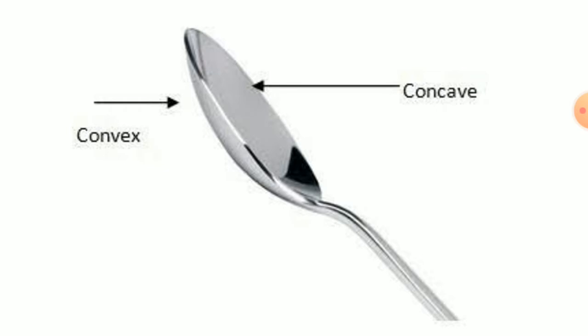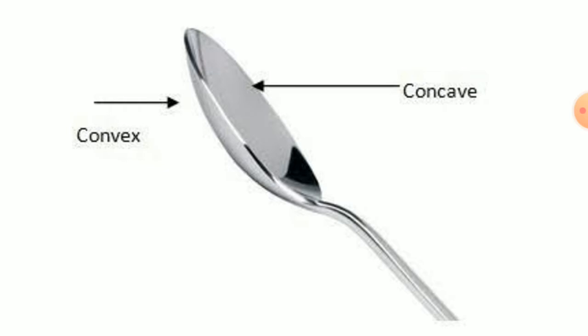Concave and convex, you should understand this from a spoon. Go to your kitchen, take a spoon, right now you have to do this. Go to the kitchen fast, take a spoon, and please look at it. There are two types, there are two sides.